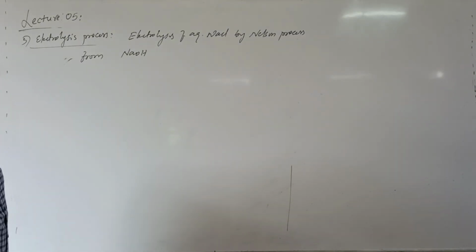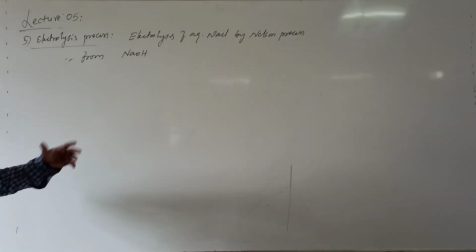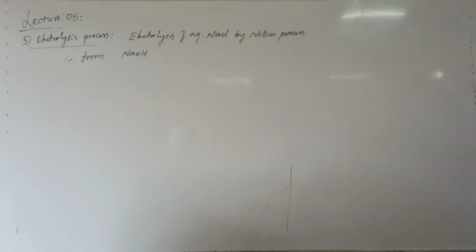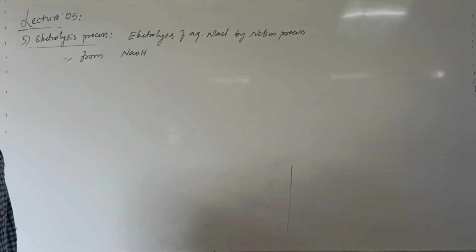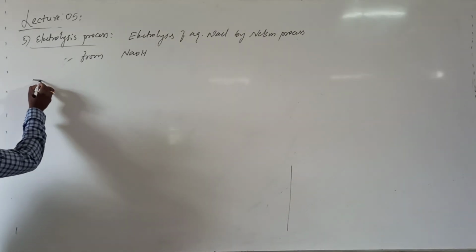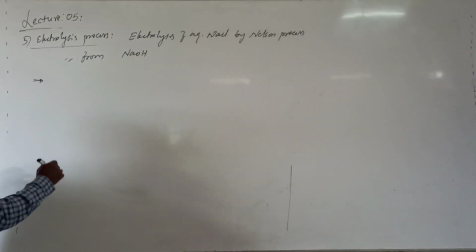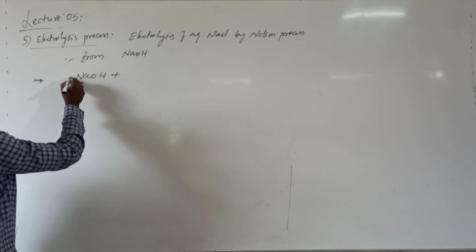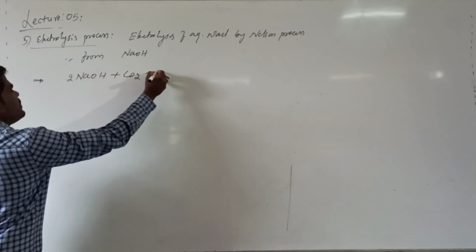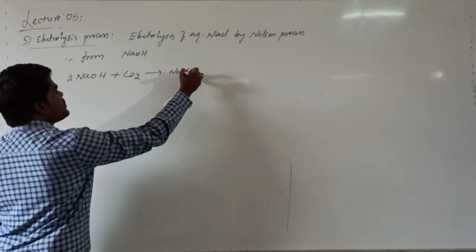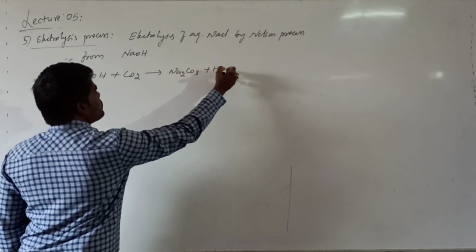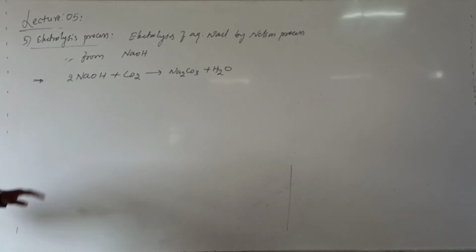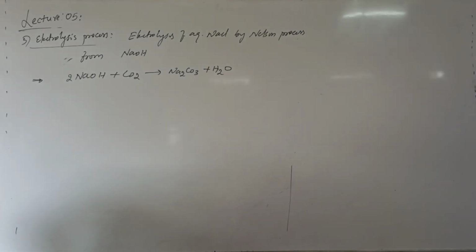Sodium hydroxide is prepared by the electrolysis of aqueous NaCl. This will be discussed in the preparation of sodium hydroxide. Basically, sodium hydroxide is treated with carbon dioxide and is converted into Na2CO3 plus water. Right? This is another method of preparation of sodium carbonate.